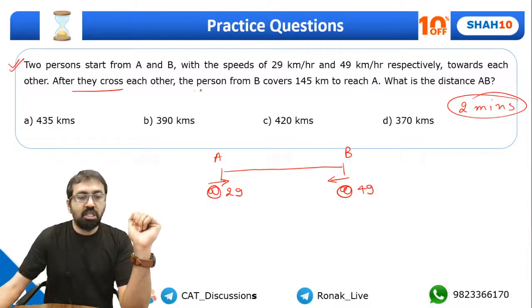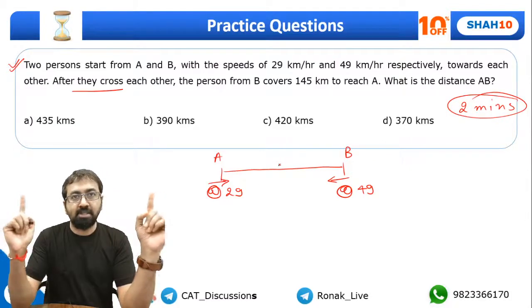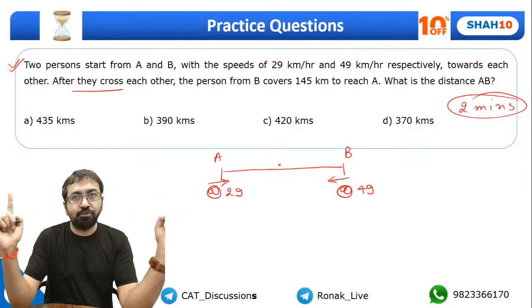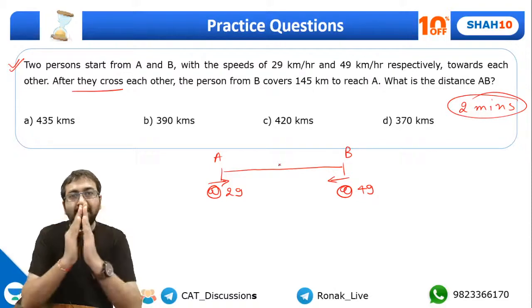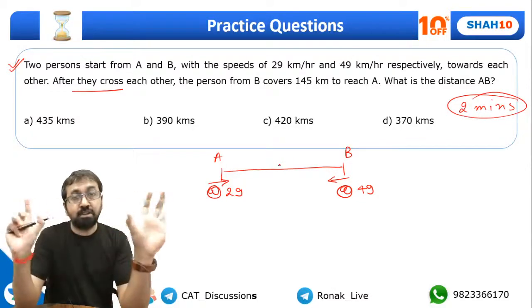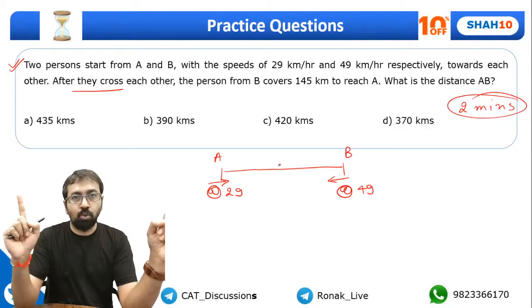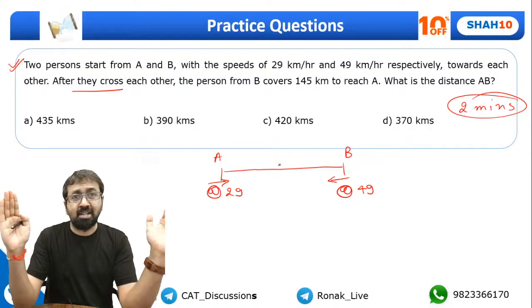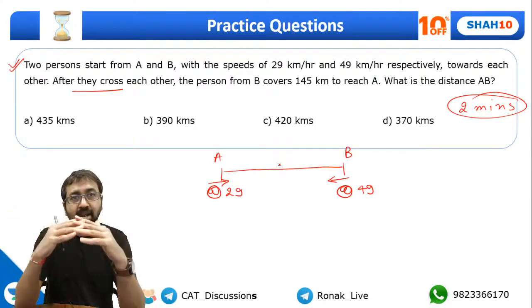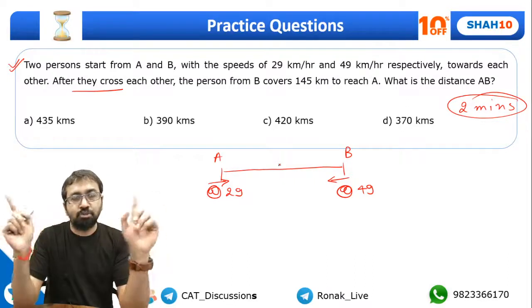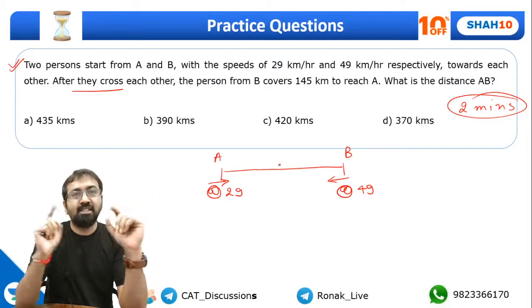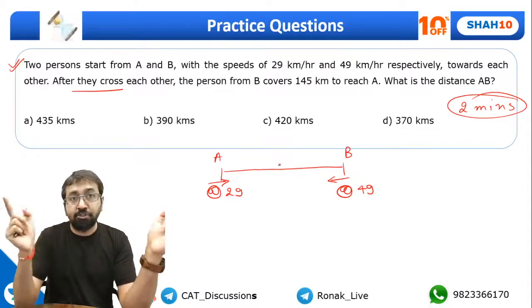After they cross each other, okay, now guys, remember one thing: when two people start simultaneously from two different points towards each other, when they meet, they both must have traveled for the same amount of time. For example, if two people started at 8 o'clock and they met at 8:30, can I say both of them traveled for 30 minutes? The distance that they might have traveled may be different depending upon their speeds.